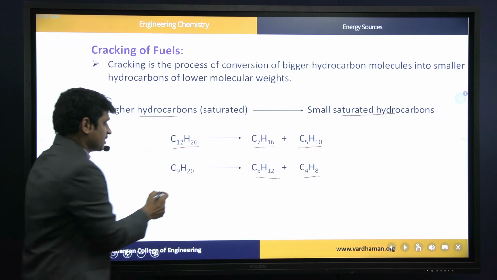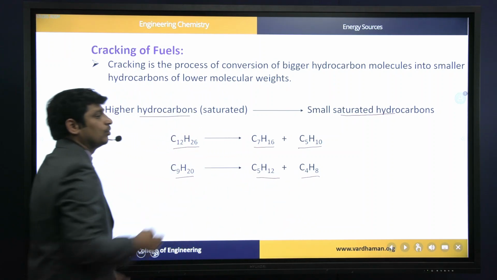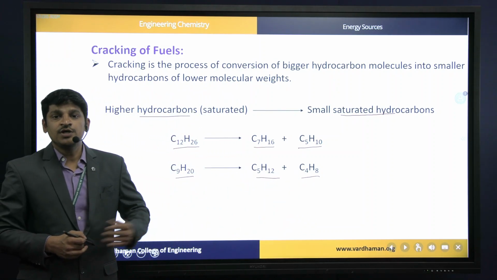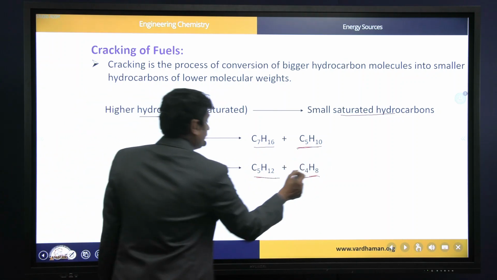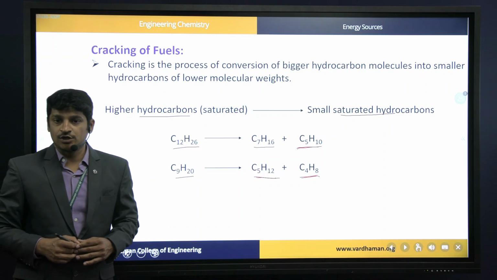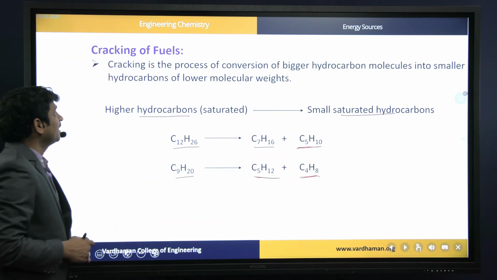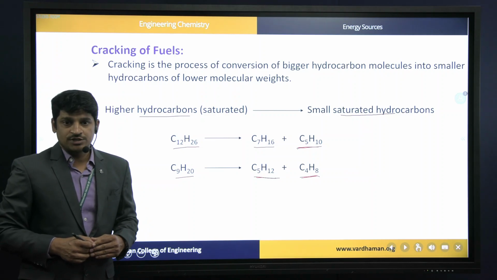So petrol carbon chain length may range from C5 to C9. So we can obtain different fractions like gasoline or petrol or some other higher hydrocarbons like kerosene or diesel also. So simply, cracking is nothing but breaking down higher hydrocarbons into smaller hydrocarbons.